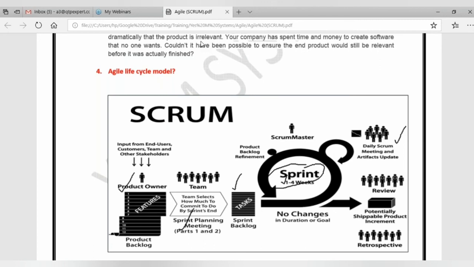Okay, Pradanya has a question here. So what role does BA have as everybody pitches in? So here, as I told, in a particular time, if your BA is there, BA will be called as a product owner. He will be interacting with the end users and stakeholders. If BA is not there, some senior member will be selected as a product owner and he will be taking care. Who will coordinate the team? The coordination will be taken care by the Scrum Master.